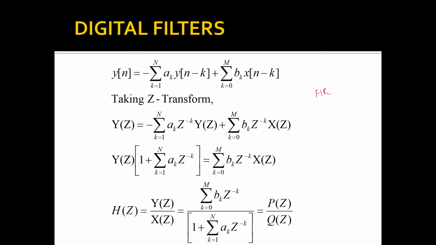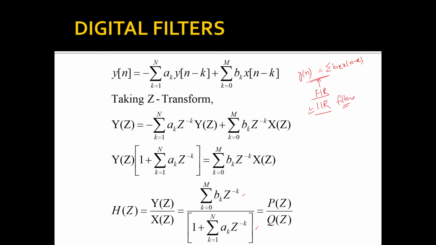From this particular definition, you have two types of filters. One we call FIR filters, another is IIR filters, finite impulse response and infinite impulse response filters. If you have both the numerator as well as the denominator, then that is an IIR filter. But in an FIR filter, you do not have y of n minus 1, n minus 2, etc. terms. So for an FIR filter, the difference equation will be y of n equal to summation b_k x of n minus k. There is no feedback of the output in FIR. In IIR, feedback is there. That's why y of n minus 1, n minus 2, etc. terms are present.